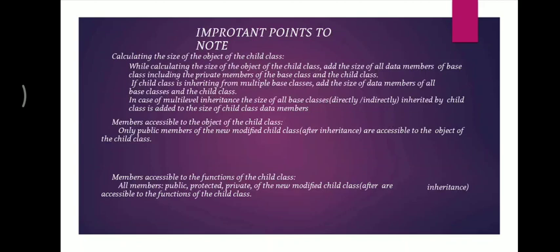But when we inherit, if we are dealing with simple inheritance, then all the base class data members, including private members also, are included. So the entire memory needed is the combination of the derived class memory and the base class memory.